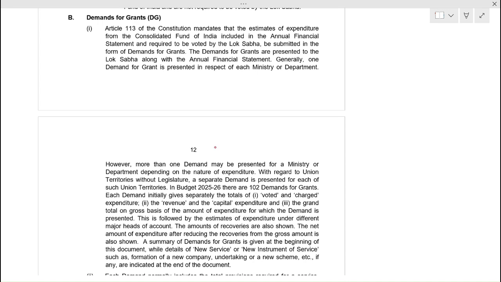Now after annual financial statement, second document, demand for grants. Article 113 of Constitution mandates that the estimates of expenditure from the Consolidated Fund of India included in annual financial statement and required to be voted by Lok Sabha be submitted in the form of demand for grants. The demand for grants are presented to the Lok Sabha along with annual financial statement. Generally, one demand for grant is presented in respect of each ministry or department.